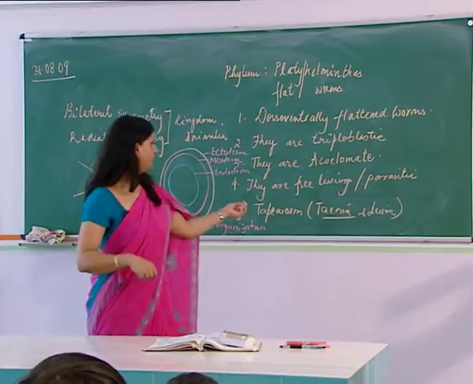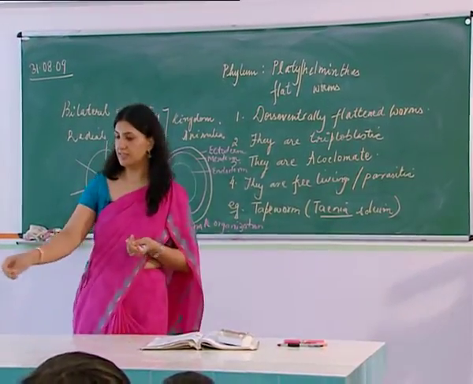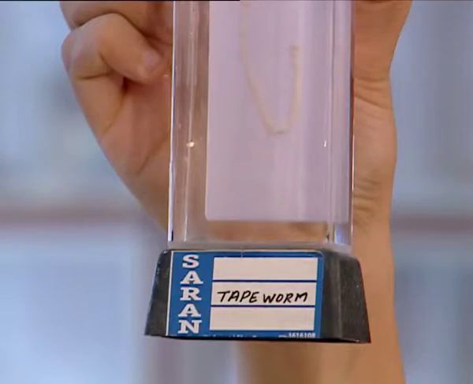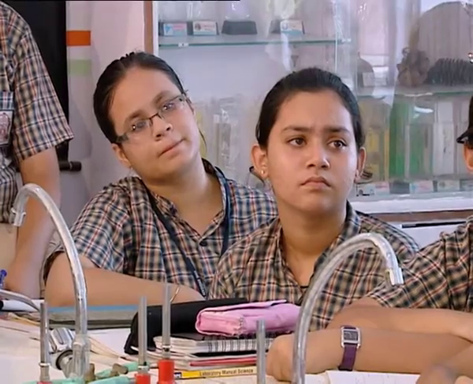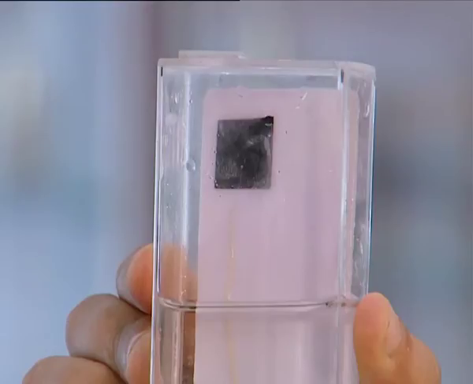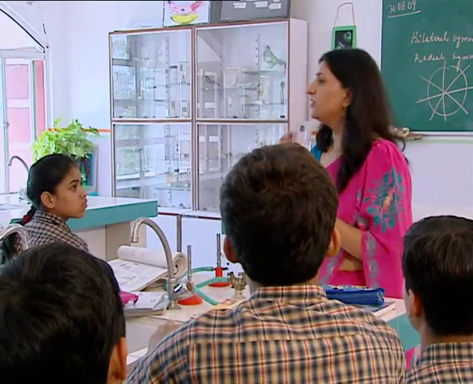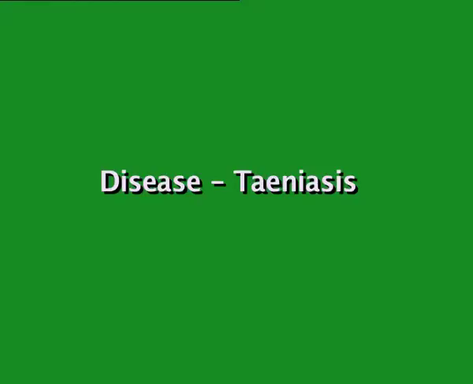Typical example of this phylum is tapeworm. Tapeworm is Taenia solium. Now this is the specimen of a tapeworm. This is how a tapeworm looks. Now when we talk of this tapeworm, it has hooks and suckers. The hooks and suckers which are present on the anterior part, in the mouth region, go and attach itself to the organism body and derive nourishment from it. The disease that is caused by this Taenia solium is called teniasis.